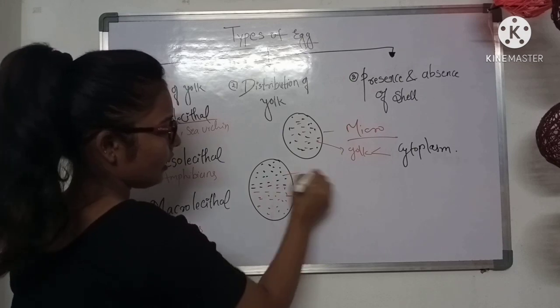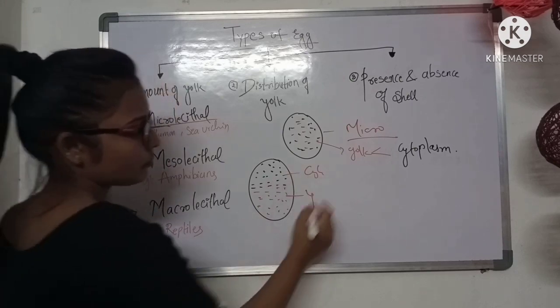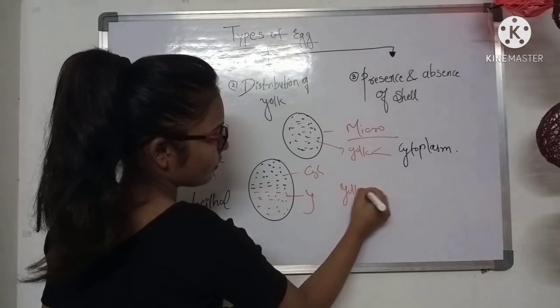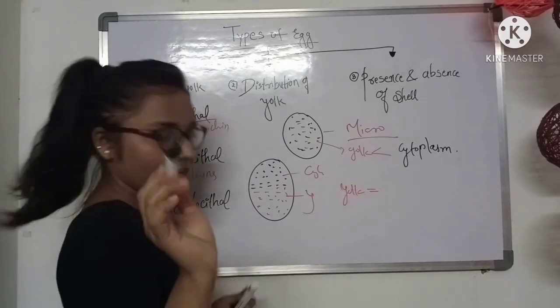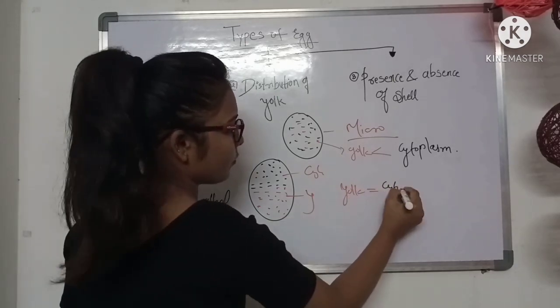This is yolk and this one is cytoplasm. Here the yolk quantity is equal or moderate. Both are the same.